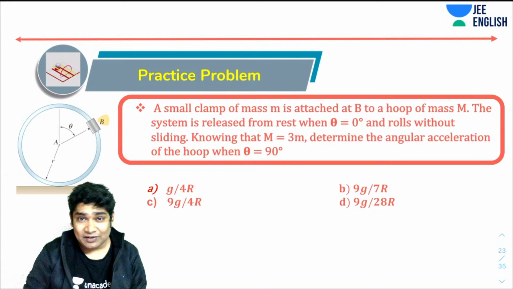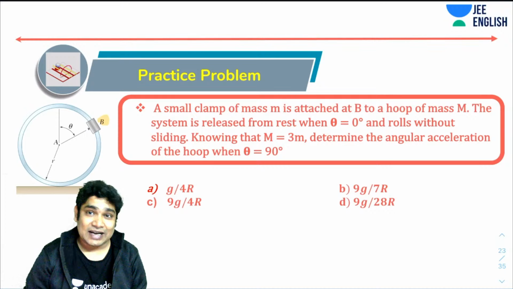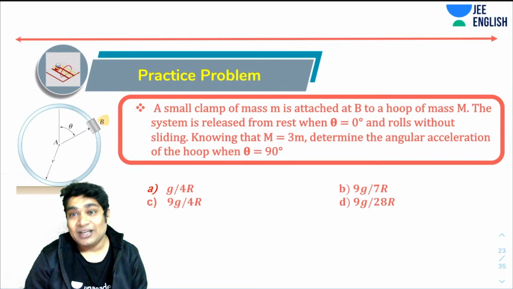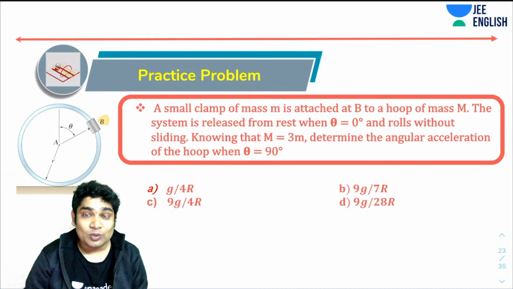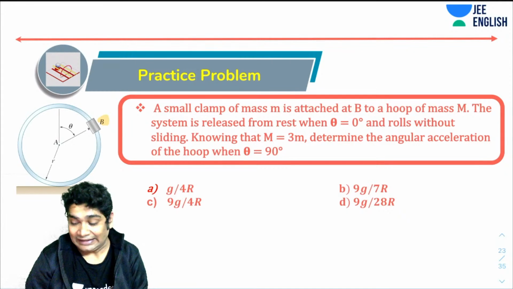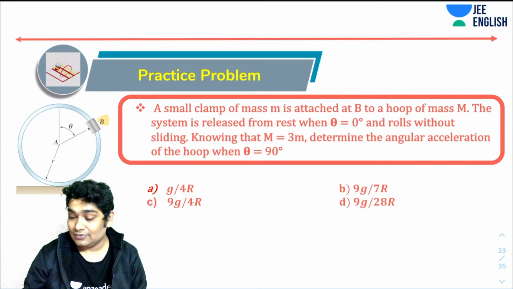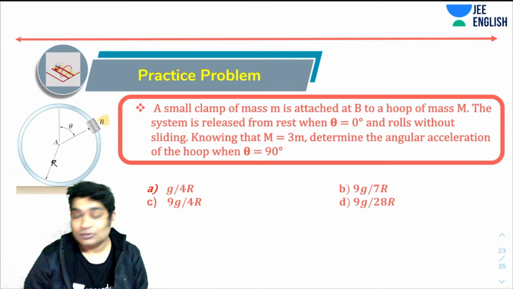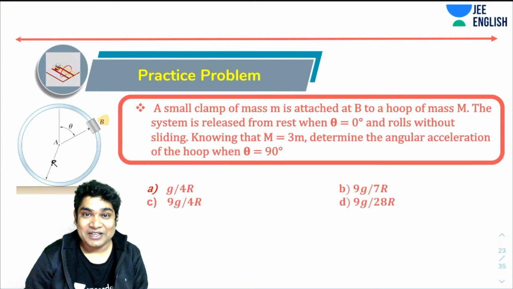So at theta equals 0, the system is given just a slight bit of push, and it starts to roll without sliding. Knowing that capital M equals 3m, determine the angular acceleration of the hoop when theta is 90. What will be the angular acceleration of the hoop when theta is 90? So this is capital R, let this be capital R, the radius of the hoop.